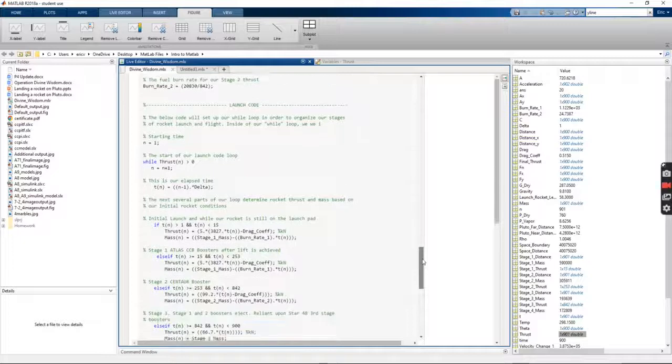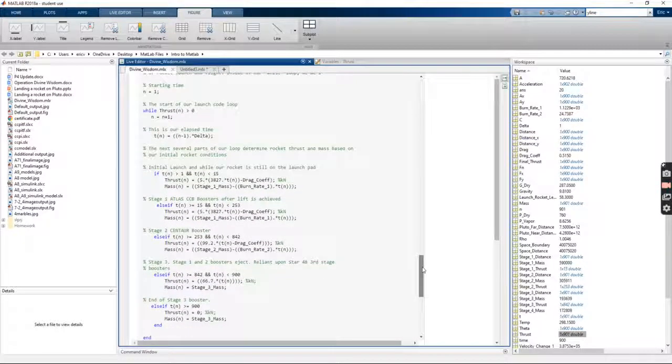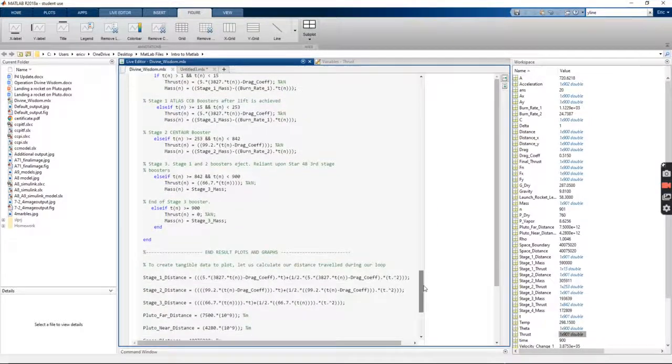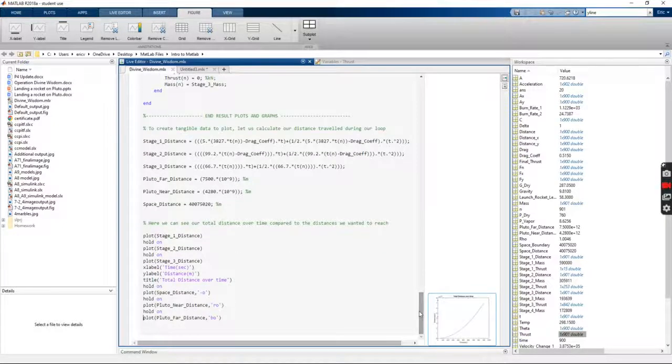Taking a look at the actual launch code, I have it split up into the different stages of each of the boosters and rockets on the actual launch device itself. And then we come down here to the end results and end plots, so to speak. We take a look at the parameters I have set in place to gauge the end distance.